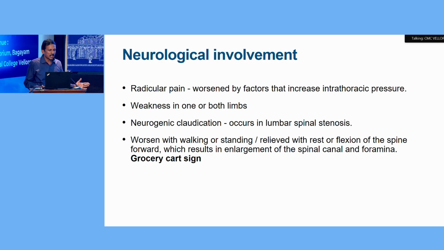So look for neurological involvement in the form of radicular pain, weakness in one or both limbs, and history of any neurogenic claudication. In claudication, we have to differentiate between a vascular claudication and a neurogenic claudication. In neurogenic claudication, apart from pain, the patient tends to have paresthesias and weakness, which aggravate while walking, and by leaning forward or taking rest, the pain will come down.